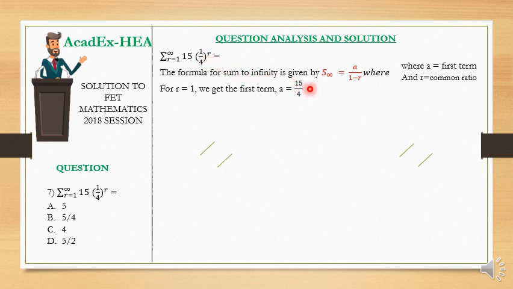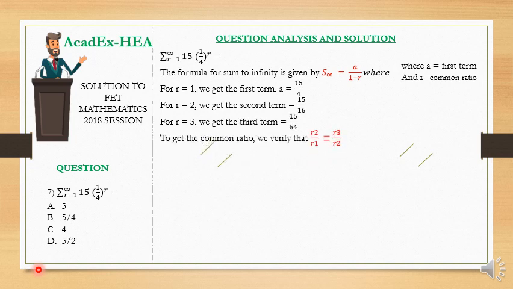We already have the first term a, and now what we need is the common ratio. But for us to have the common ratio, we need at least 3 consecutive terms of this sequence. Once we have any three consecutive terms, then we can obtain the common ratio. Now we already have the first term, we can obtain the second term and also the third term. Here they are.